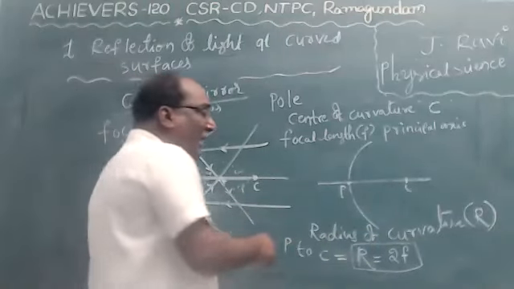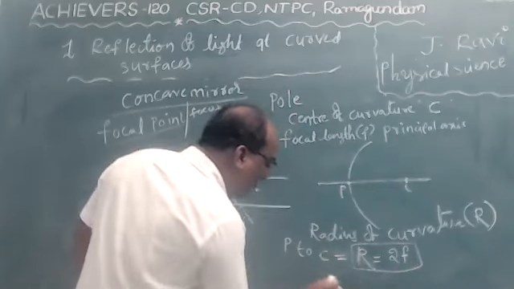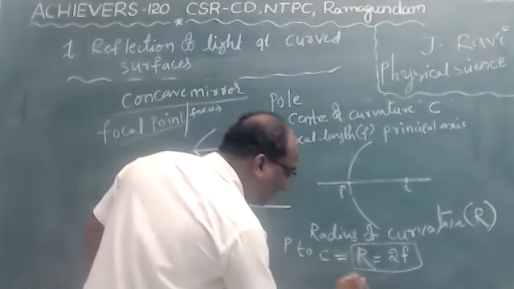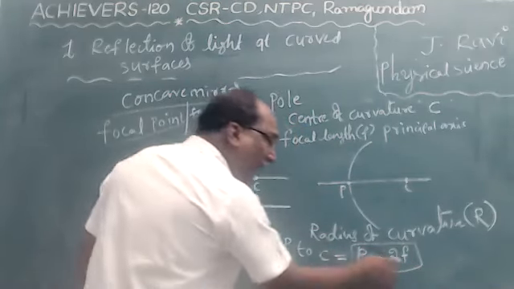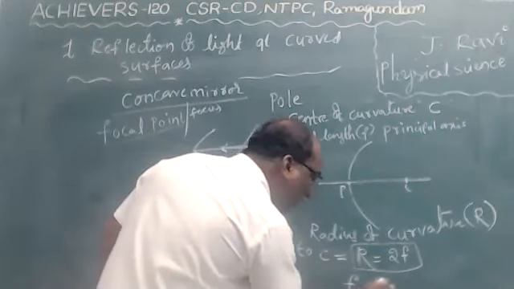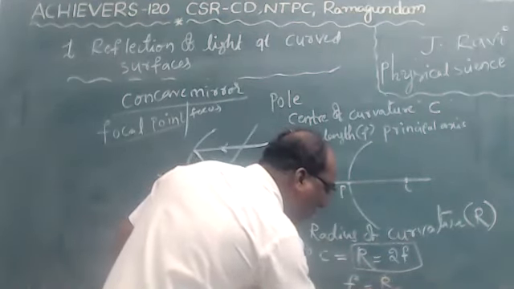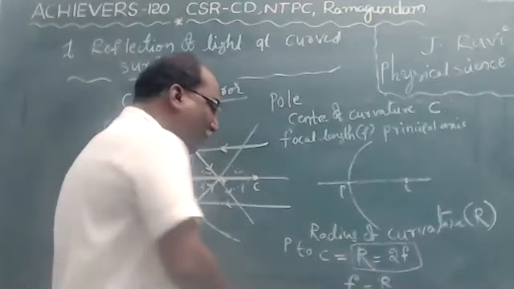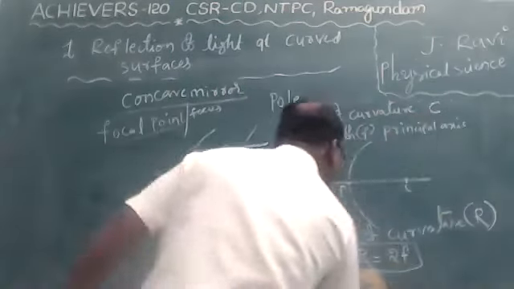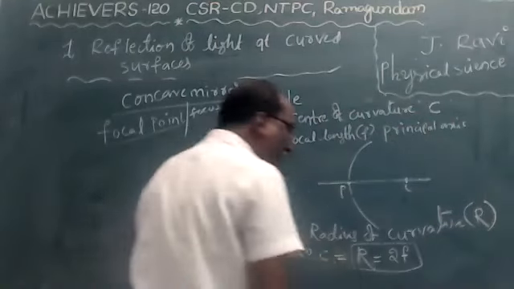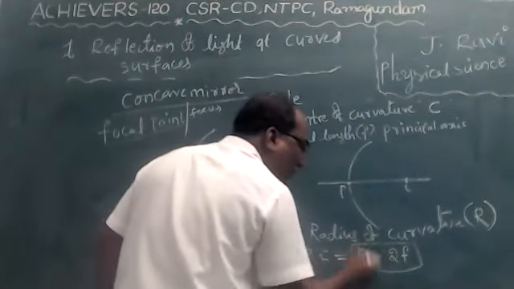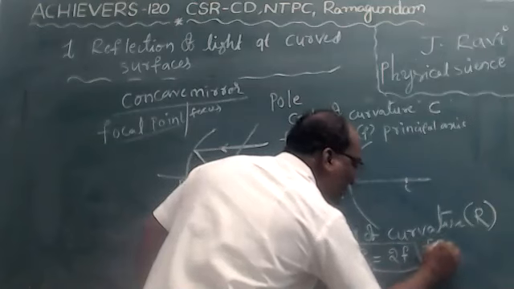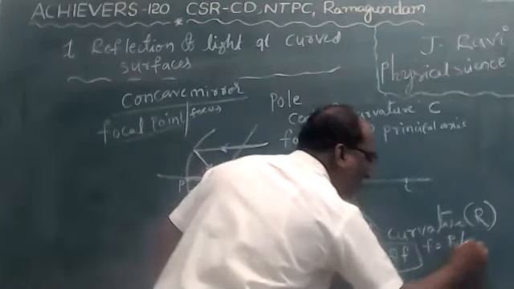If you want to find the focal length, what is the formula? R by 2. So F equals R by 2.